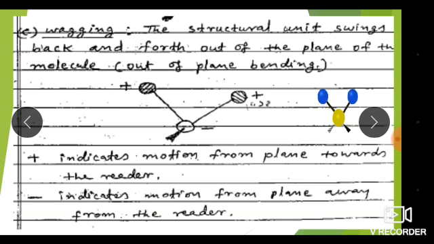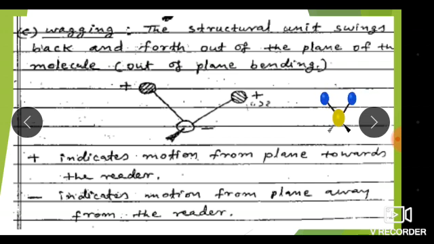Then the next type of vibration is the wagging vibration. The structural unit swings back and forth out of the plane of the molecule. Such a vibration is known as out of plane bending or out of plane deformation, because the atoms come upward, that is the back and forth movement, and then go downward out of the plane, and come to the original position.